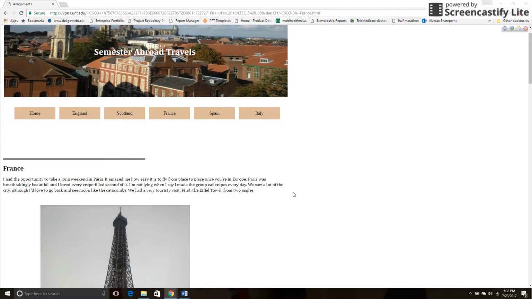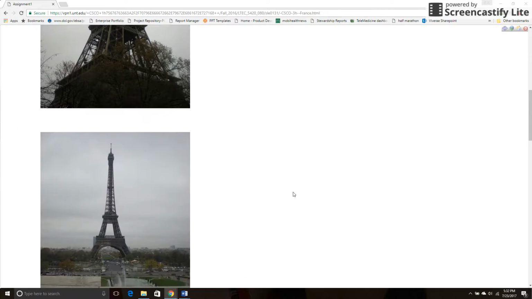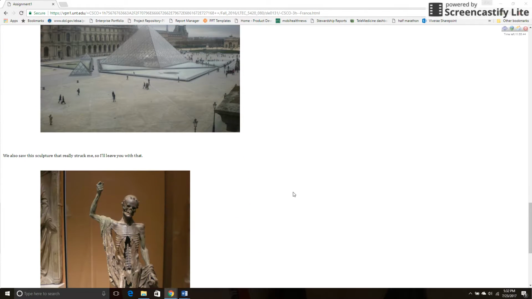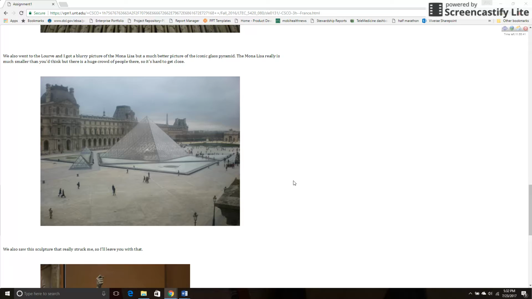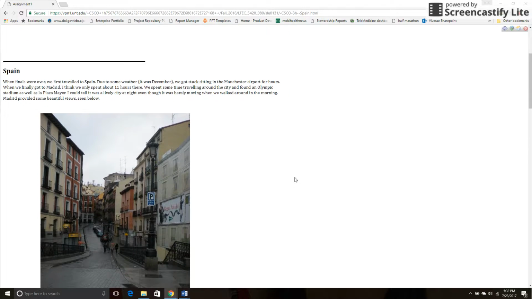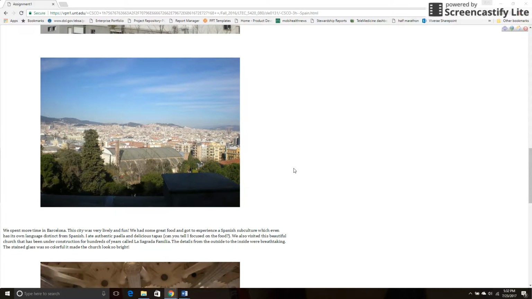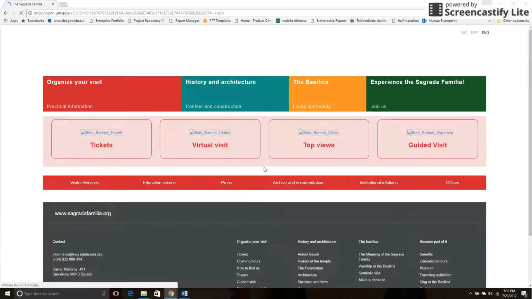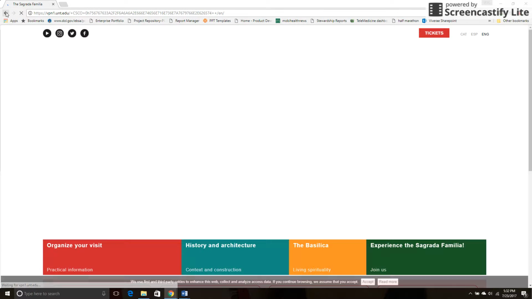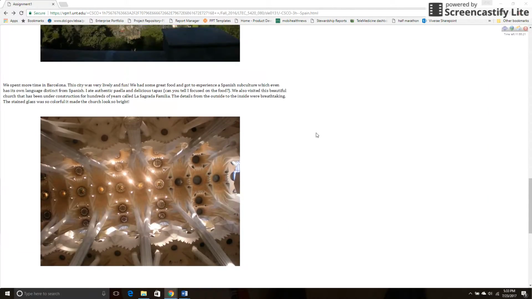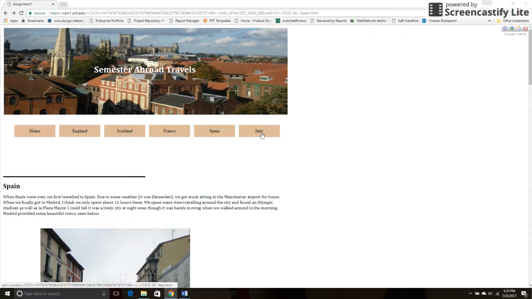Then here is my page on France, and you can see again similar format for each of the pages, some pictures and some descriptions there. I also went to Spain, again same format, and then a link to a website about La Sagrada Familia, which is a church that is in there, still being constructed now hundreds of years later, which is really interesting.